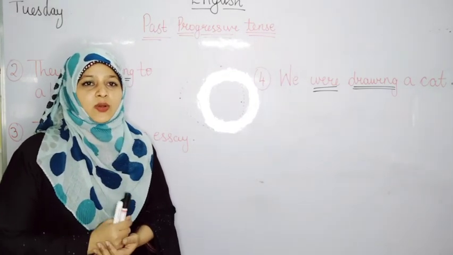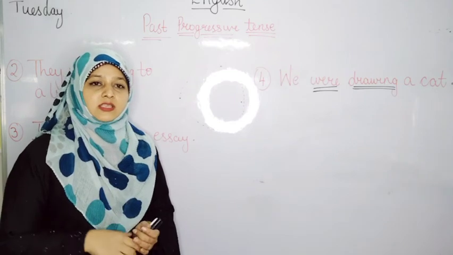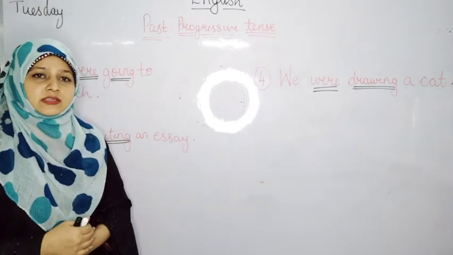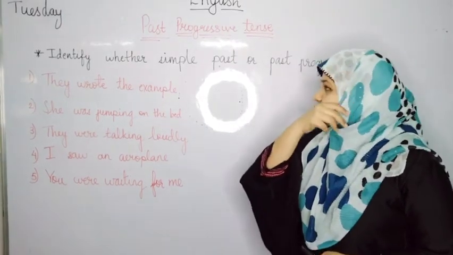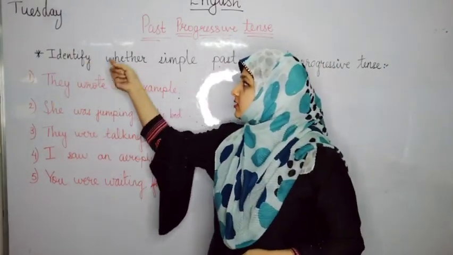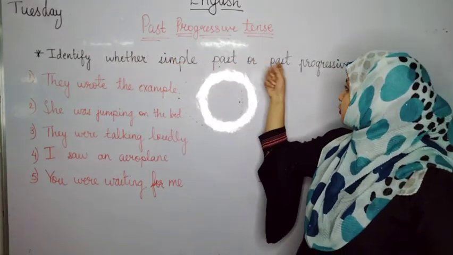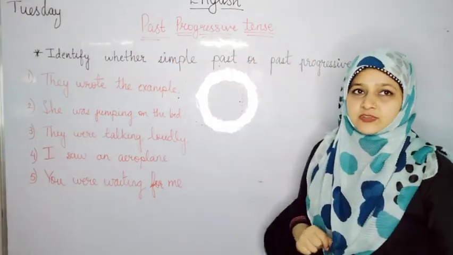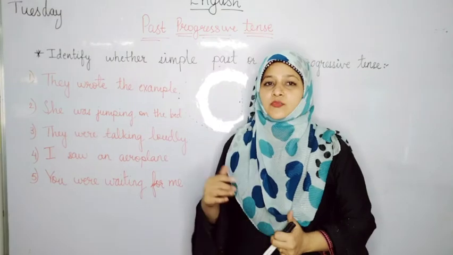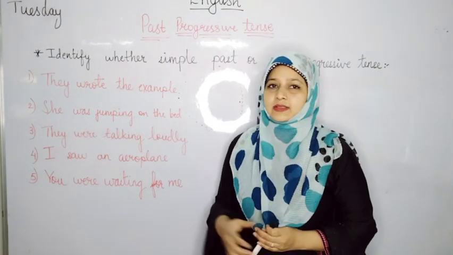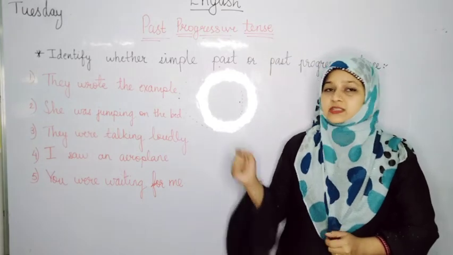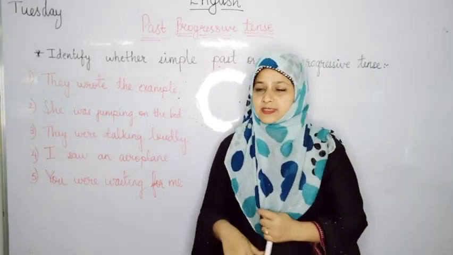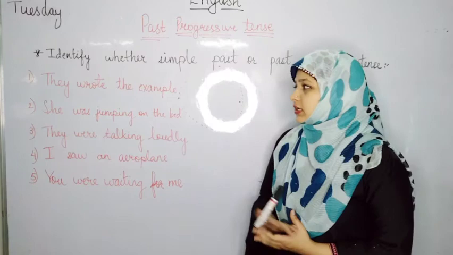Now let's take one quick activity and let's see if you all can identify the sentences. Let's do this exercise together. It says identify whether simple past or past progressive tense. From these sentences, we have to identify which sentence is in past progressive tense or which sentence is into simple past tense. So let's start with the first one.